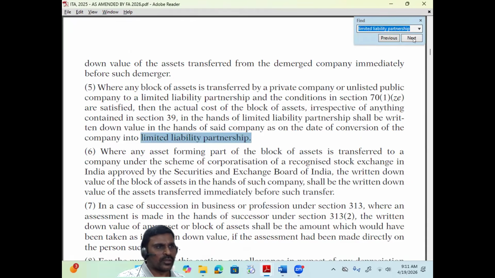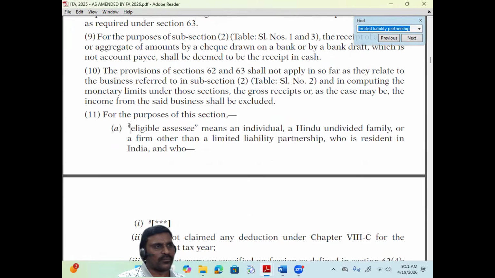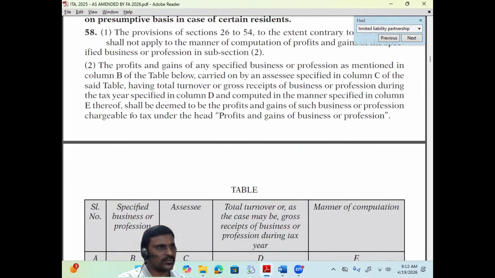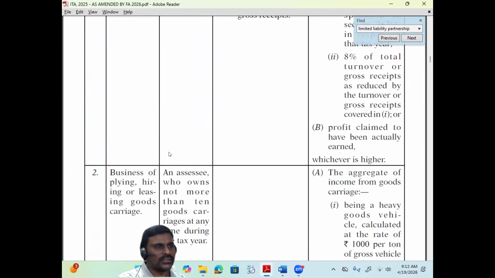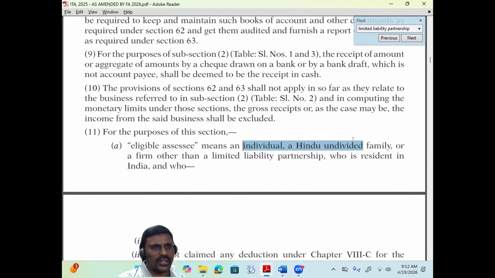Okay, that is one thing. Next, somewhere we see eligible business. Look at this. This is a specified business organization. This is also conversion of a private company or unlisted public company to a limited liability partnership firm, not conversion of a private company to a firm. Look at this eligible assessee in one of the sections. Which section is this? Section 58, the presumptive provision. Look at these eligible provisions. They say eligible assessee means an individual, Hindu undivided family or a firm other than a limited liability partnership. Therefore, here eligible assessee is a firm but not LLP.